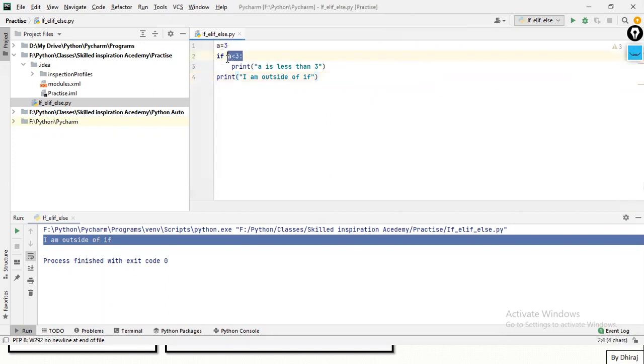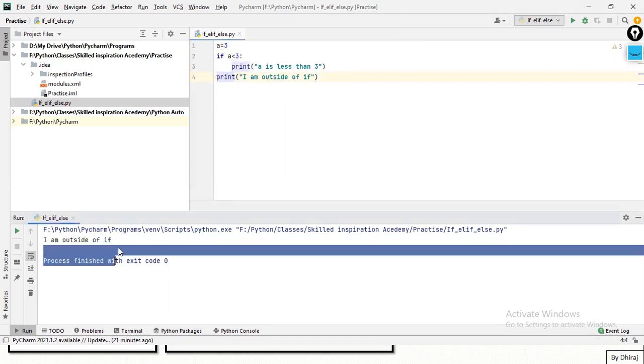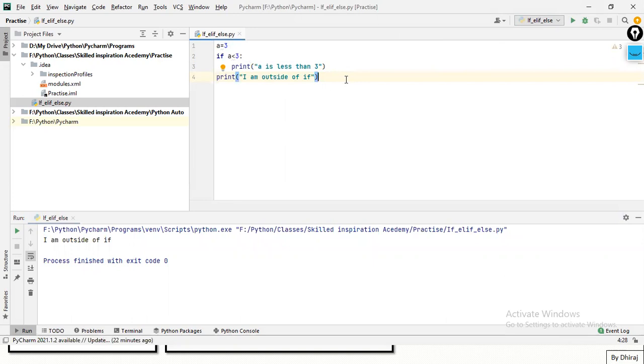Here, a is less than 3. Is it true or false? It is false, and hence I am getting this particular line printed, that I am outside of if. If I change this to 2 and run it, I'll get both statements.